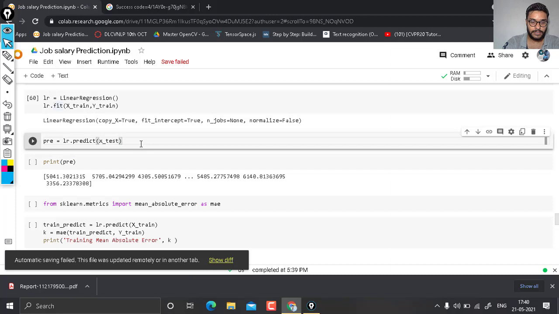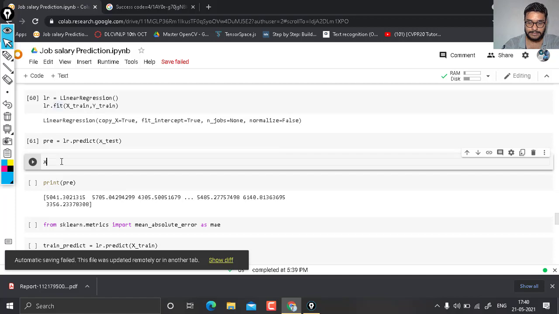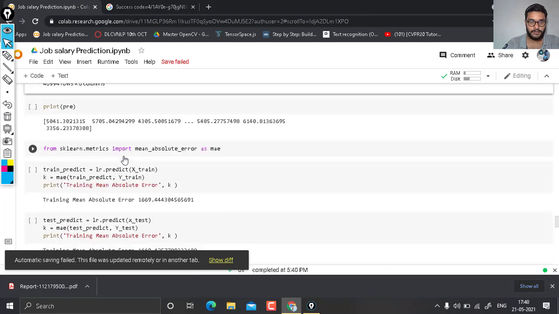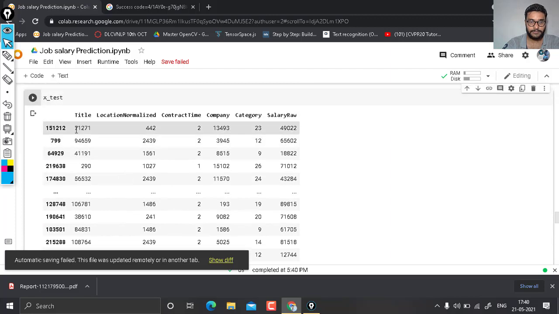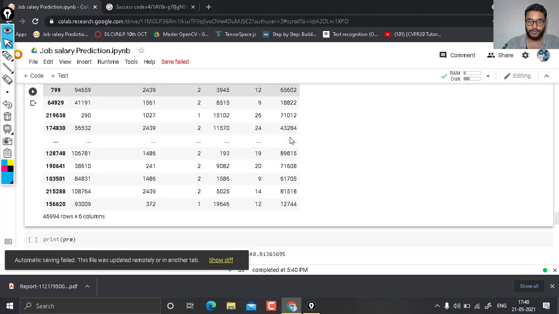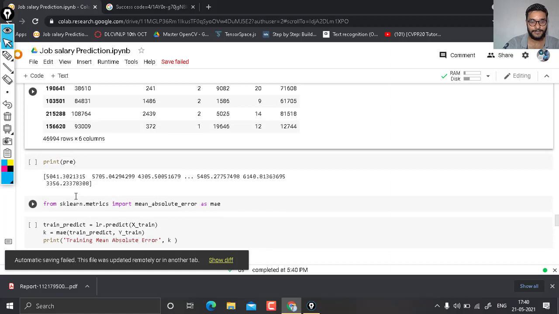Let me show you our test data set here, x test. So here you see the first one is 71271, title 442, location, contract time, 2, 13493 is company, categories and salary normalized. For this it predicts a salary of 5041 rupees. Okay, it may be in the UK.